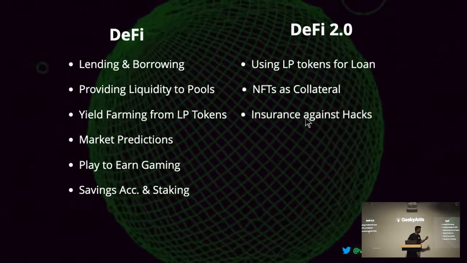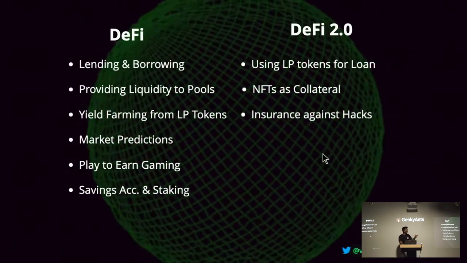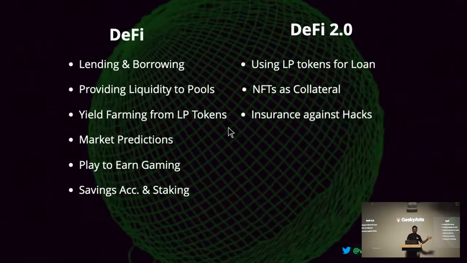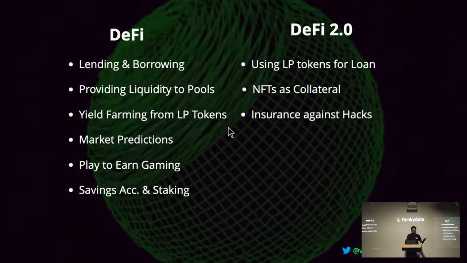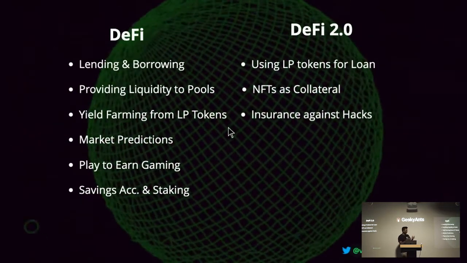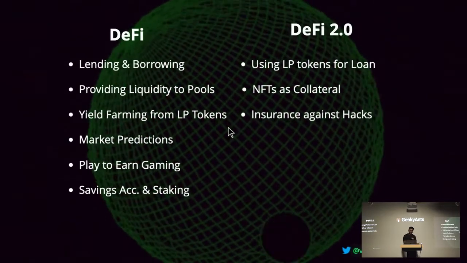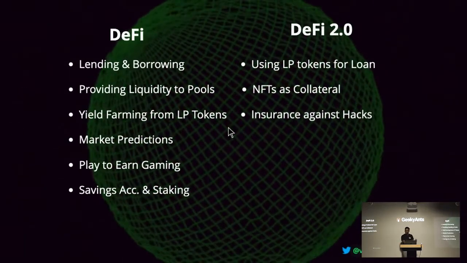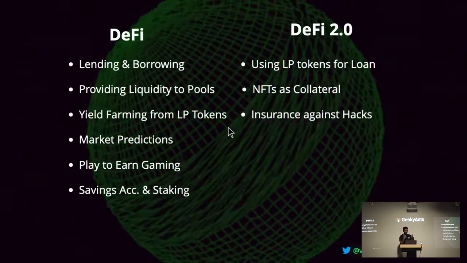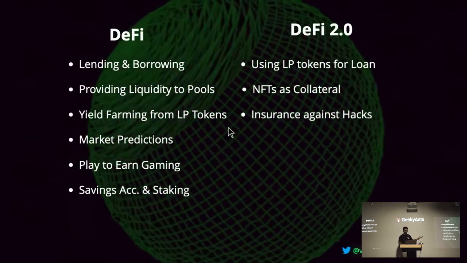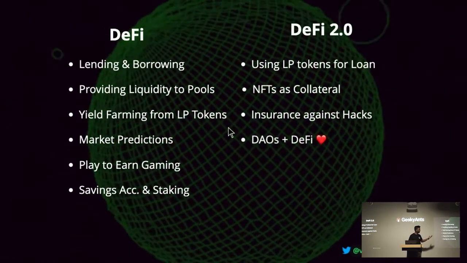Then we have insurance against hacks. There are some DeFi projects that will insure you to invest. All the projects that I've shown are vulnerable to hacks. But there are companies that will give you insurance. All these projects have an open source smart contract, so they will go there, understand the smart contract, and say that this is pretty much unhackable and we can give you insurance. You'll have to pay a small monthly fee, and if your money is gone on the DeFi protocol, they will insure you. This comes under DeFi 2.0, and recently many people are doing it.